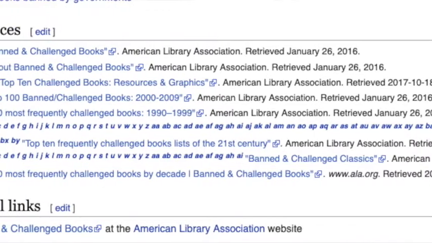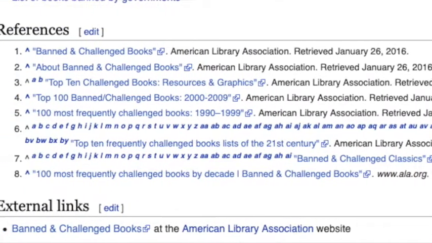If you don't know a lot about why your book was banned, you can actually read about it, just to get a better idea of where you can look. Also, at the bottom of every Wikipedia page, there is a references list. So you can click around those references and use those for your research. So do not use Wikipedia as a source. Do not quote Wikipedia or anything like that, but you can use it as a jumping off point. Just make sure you use the information that you read from the references, and that's all. So you can see that here in this graphic.